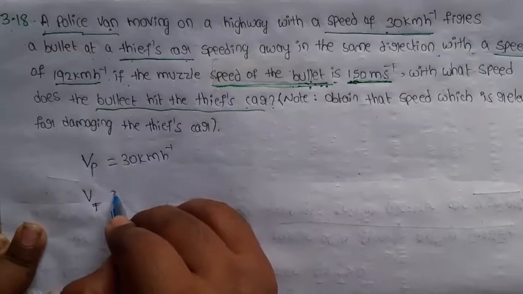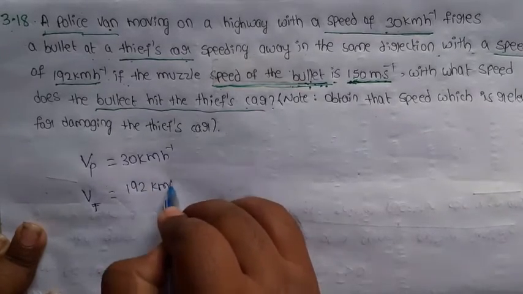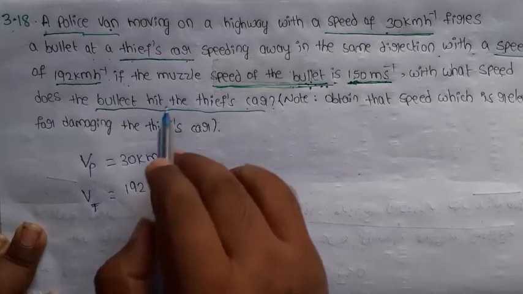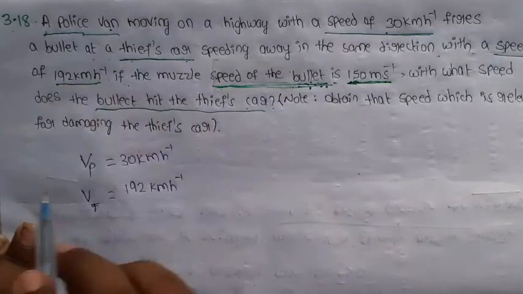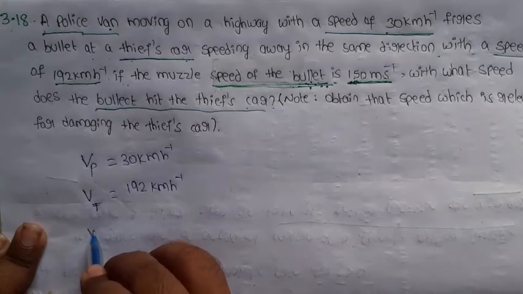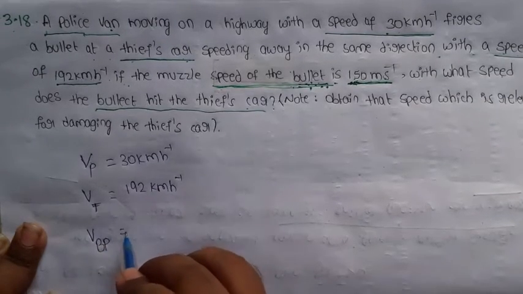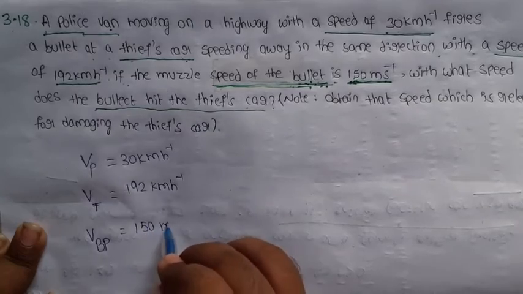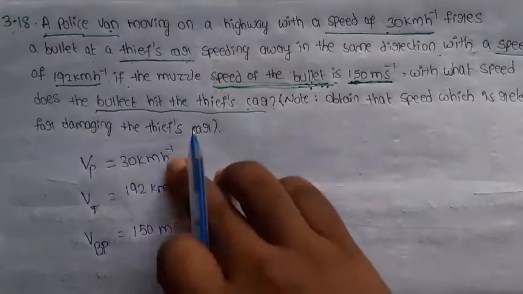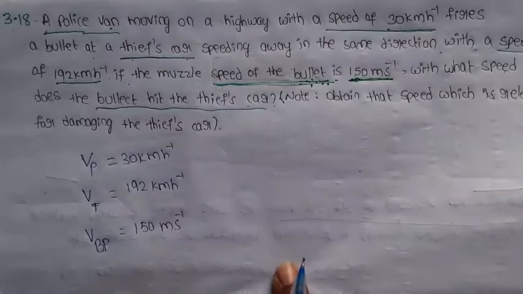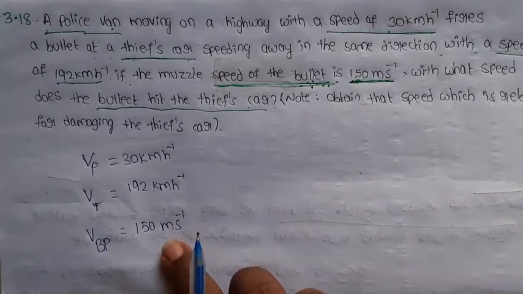Next, the velocity of the bullet with respect to the policeman is 150 meter per second. First of all, units are converted into kilometer per hour or meter per second.